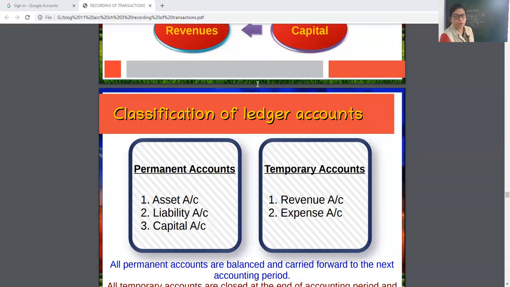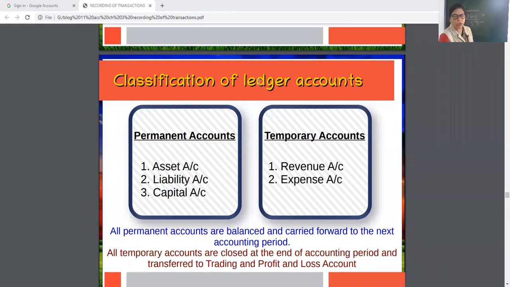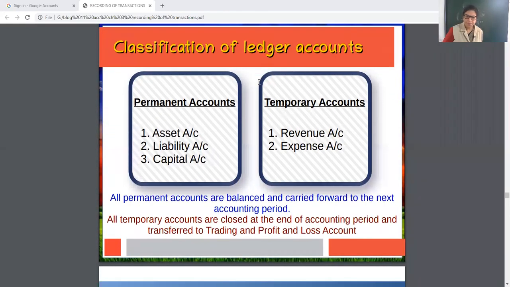Then ledgers are also classified. There are 2 types of accounts: permanent account and temporary account. Permanent account means the account which remains for more than 1 year.